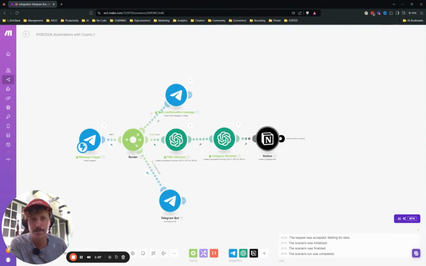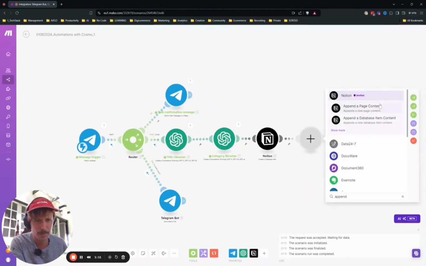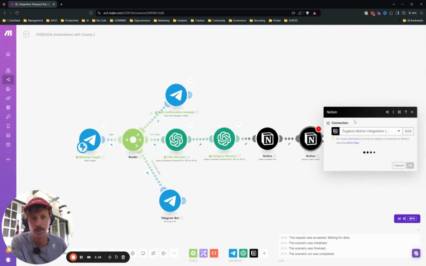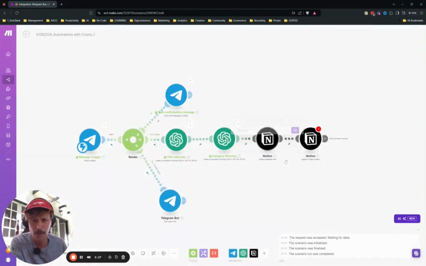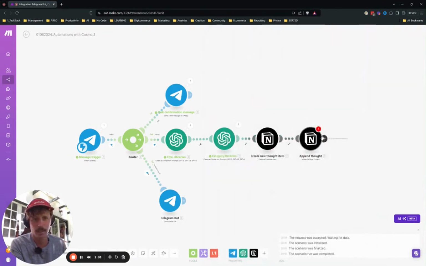This is actually it. What we then do is we append some content. Which content? Because I want to have the actual message I sent also in the database. First of all, rename this create new thought item, and then add thought. Okay, so database ID is exactly the same.